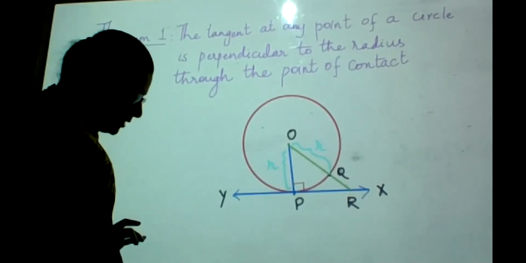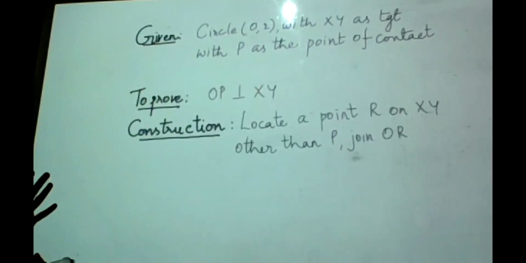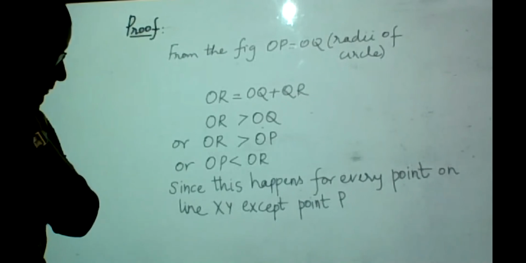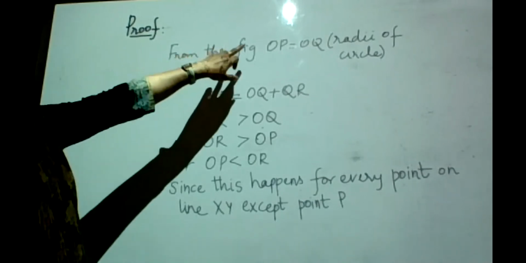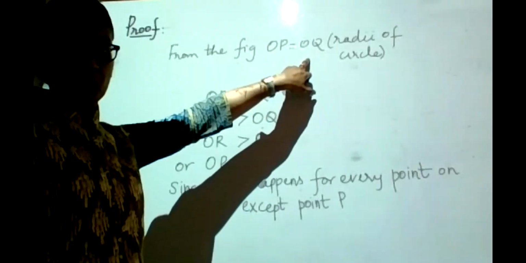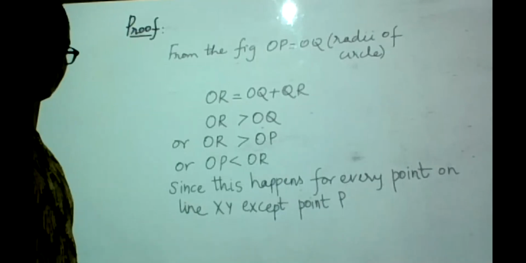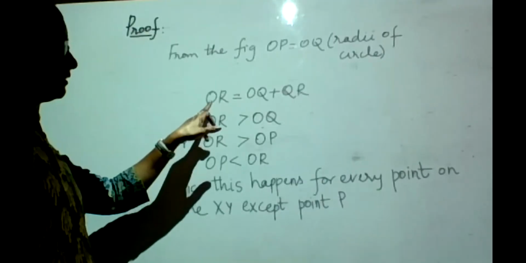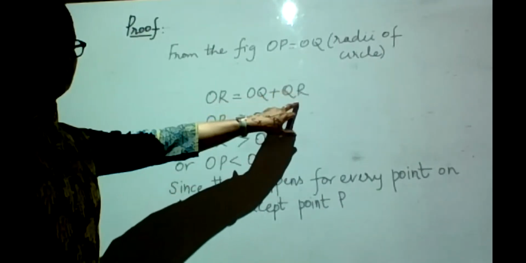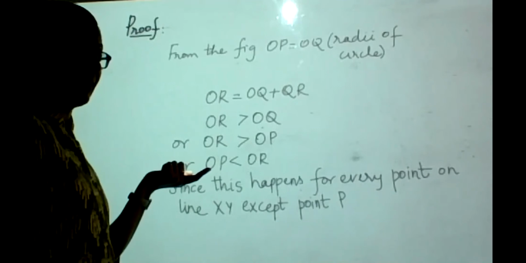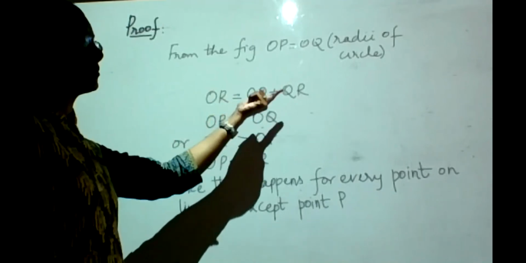So I hope you have written what is given and what is to prove with the construction also taken. Now my argument of the proof. First I'll show you the argument of the proof, then come back to the diagram and try to explain to you again. So from the figure I know my OP and OQ are the radii of the circle. Are they equal then? Yes, ma'am. Okay. So then I can write from the figure again that OR is equal to OQ plus QR. Because OR is a bigger length, it is OQ plus QR. If you look at your figure, you will understand that. OR can be written as OQ plus QR.